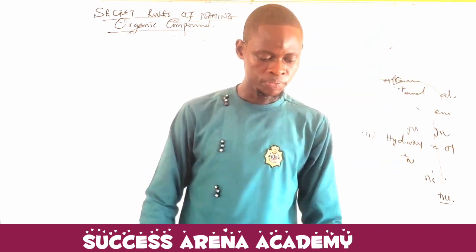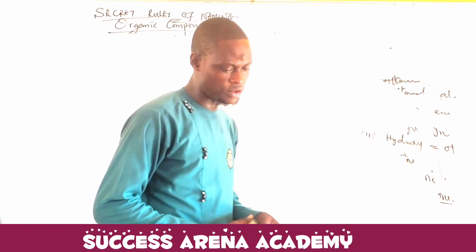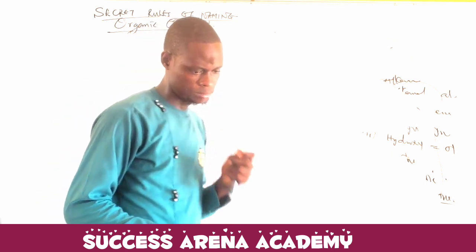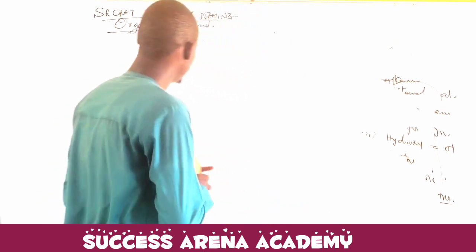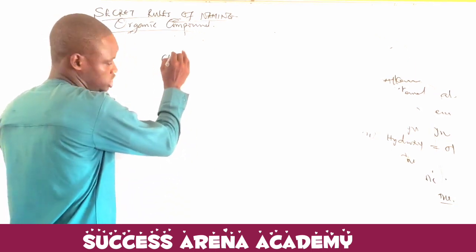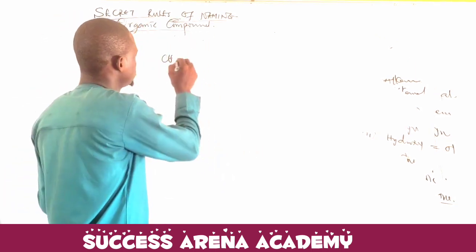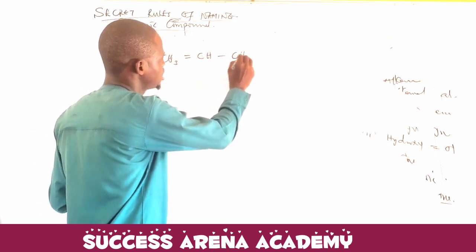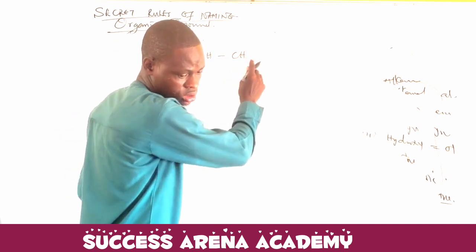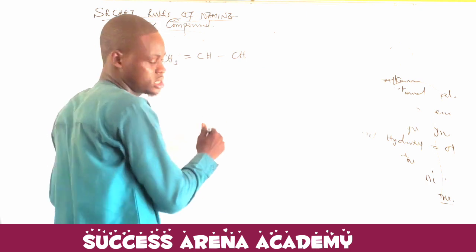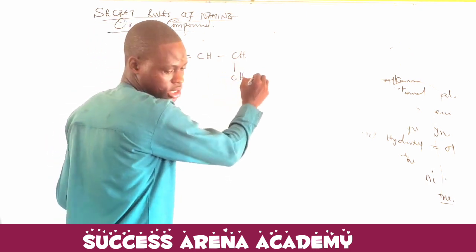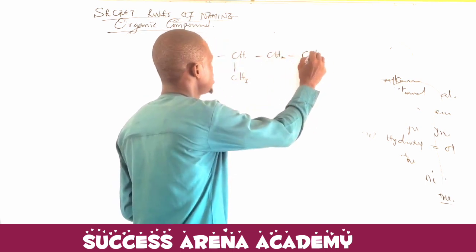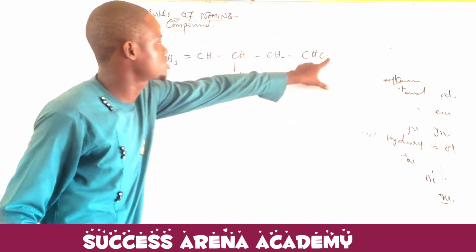Let's take a look at an example so that you can understand what I'm trying to say. I have CH3, double bond CH, CH, CH, and then CH3 here. Then I have CH2 and I have CHO. Now, take a look at something here.